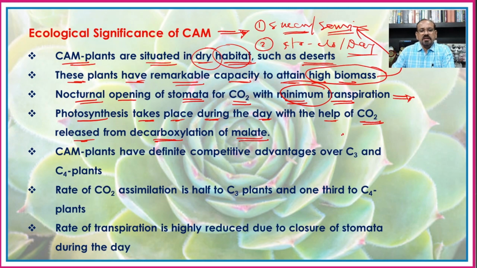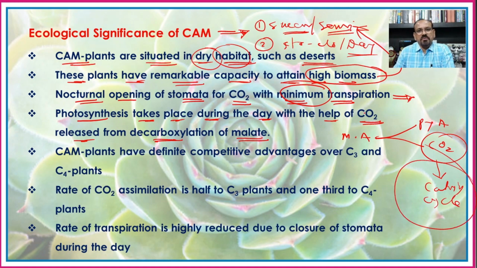Earlier we have seen that malic acid is decarboxylated into pyruvic acid and carbon dioxide, and this carbon dioxide enters the Calvin cycle, and hence it is used for the process of photosynthesis during the day.